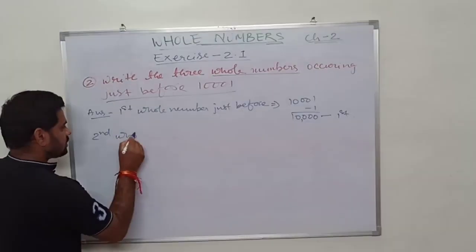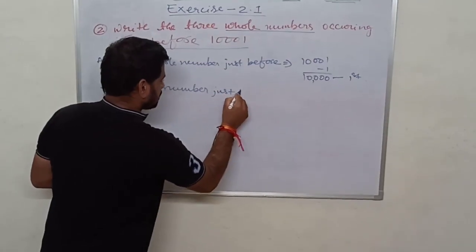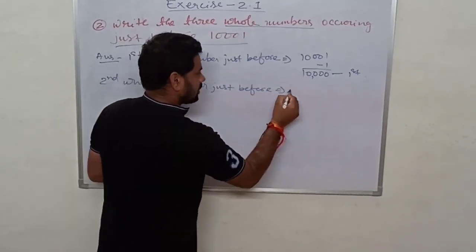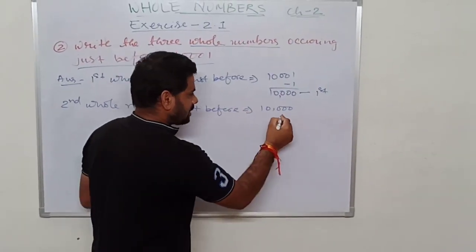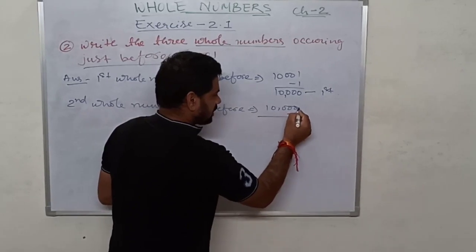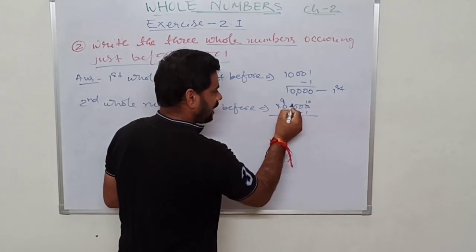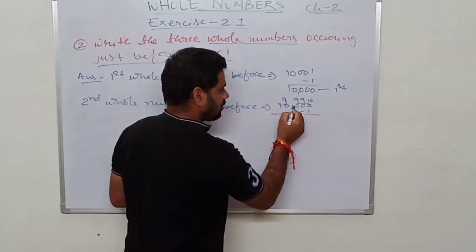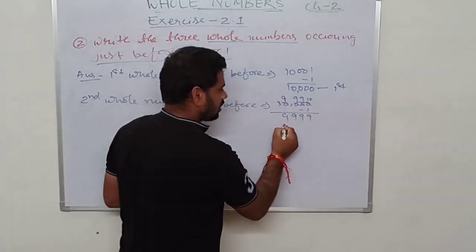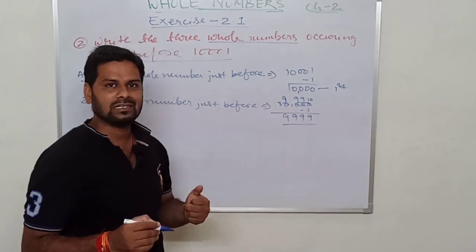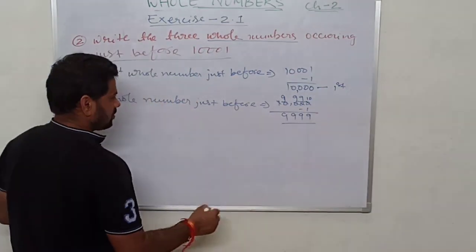The second whole number is, just subtract 1 again from the result, just before 10,000. Subtract 1, borrow 1 here, from the borrowed 10 here, it will become 9, 9, 9, and this will become 10. So 10 minus 1 is 9, giving 9, 9, 9 and 9. So 9,999 is the whole number just before 10,000. This is the second whole number.